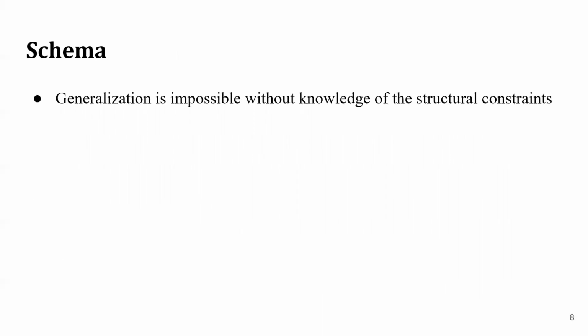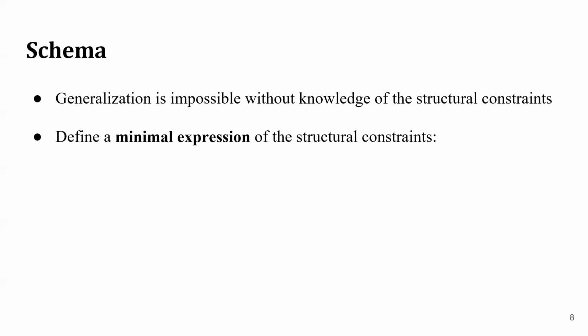So at this point, it should be clear that learning a task is equivalent to learning the necessary task-specific structural constraints. Zero-shot generalization is conceptualized as imposing the necessary structural constraints upon a model without any training data. But we can't do any of this without knowledge of the structural constraints. We can't expect any type of zero-shot generalization to a specific dialogue setting without knowledge of the domain ontology or the dialogue policy. To this end, we define a minimal expression of the structural constraints.